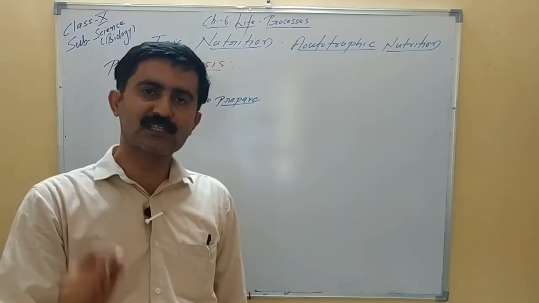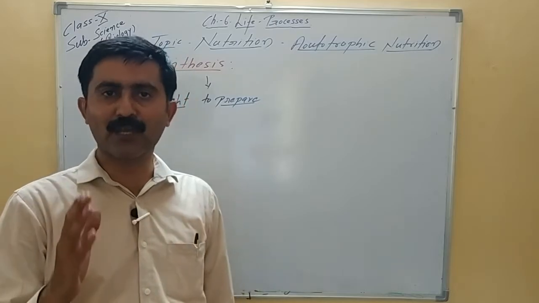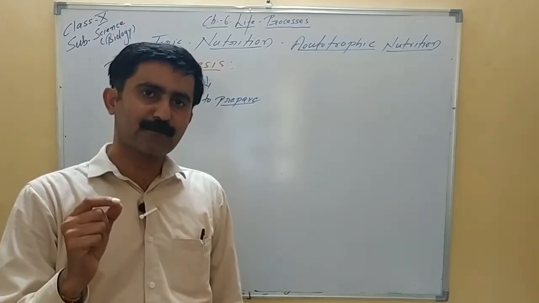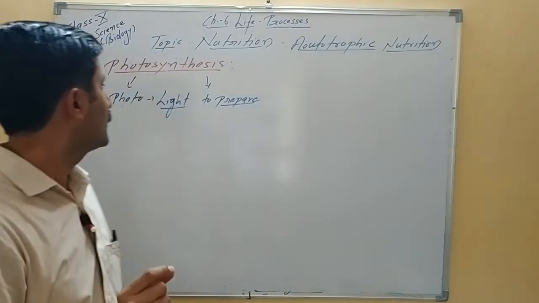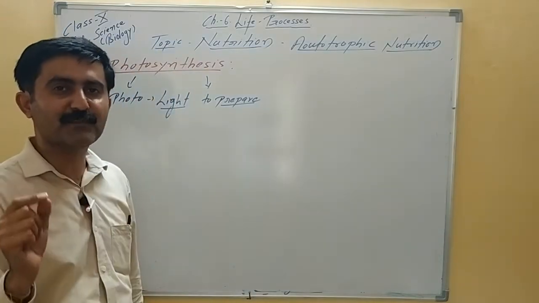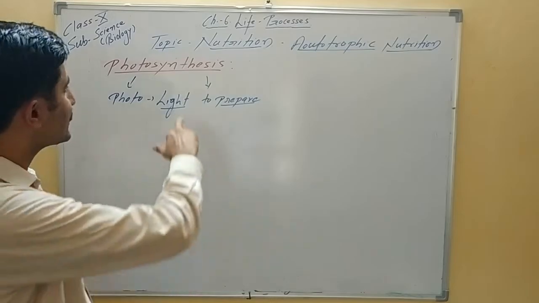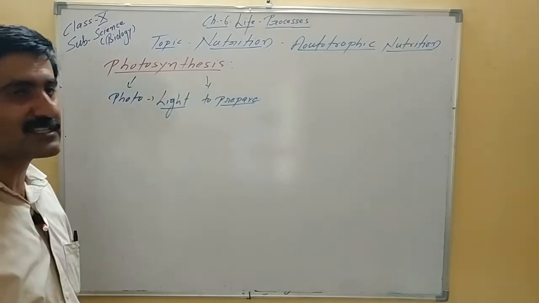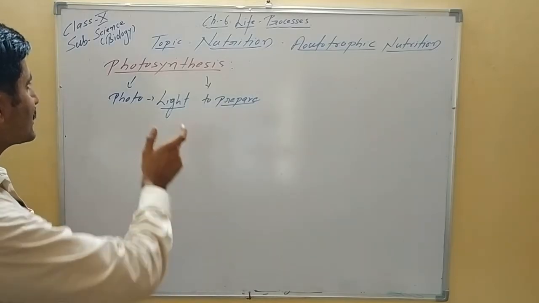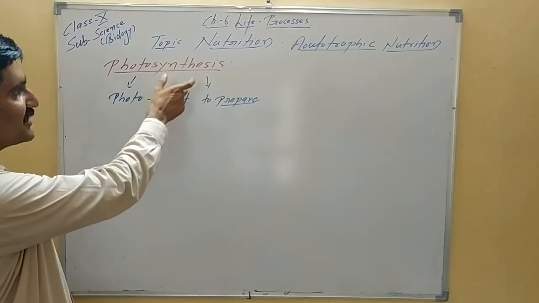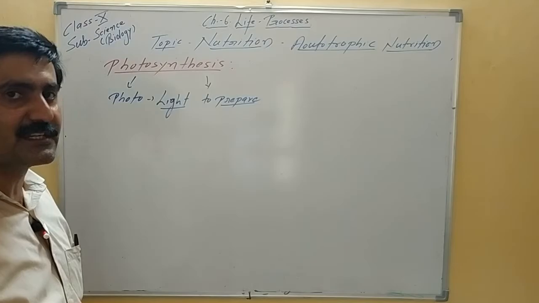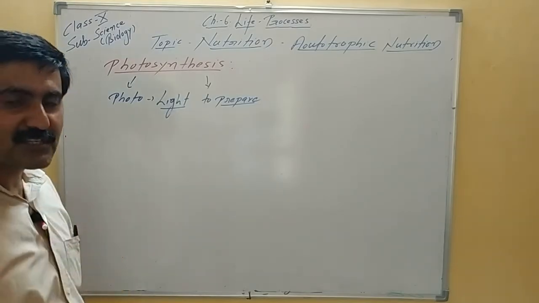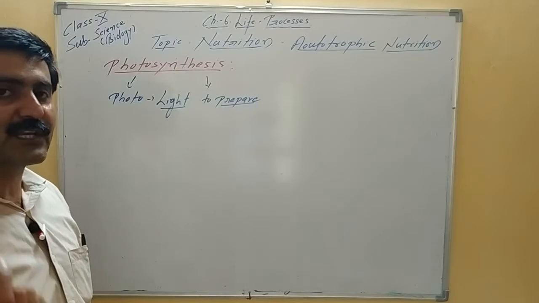So photosynthesis is one of the very important biochemical reactions that takes place in our environment. Life exists because of the synthesis of organic material, and this organic material is synthesized by a biochemical process called photosynthesis. The term photosynthesis: photo means light and synthesis means using sunlight, using radiation energy, synthesis of food or organic substance.